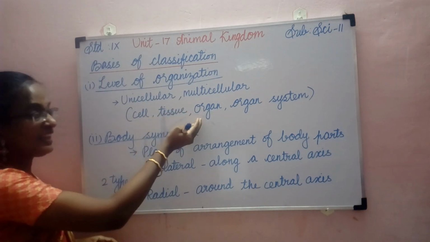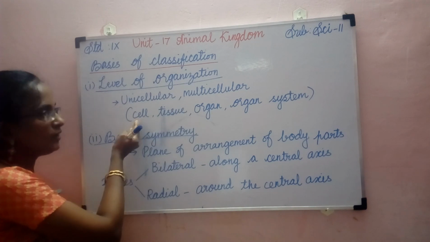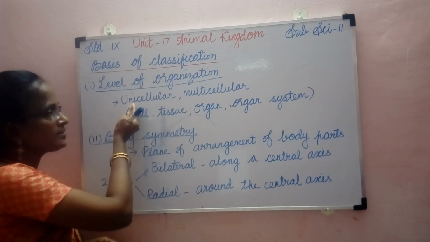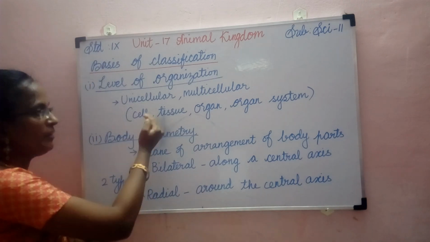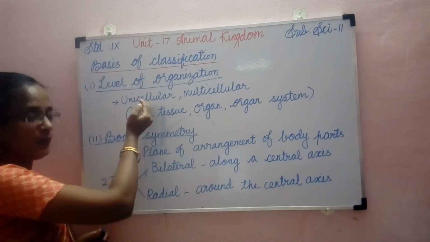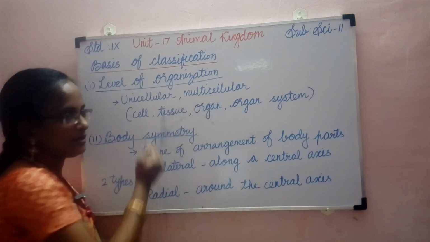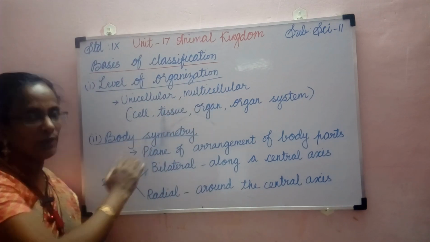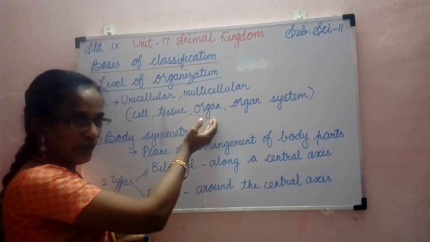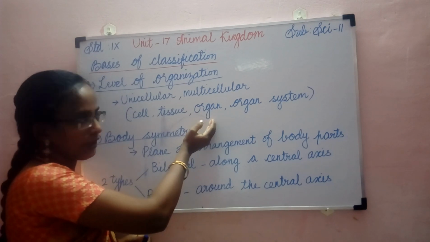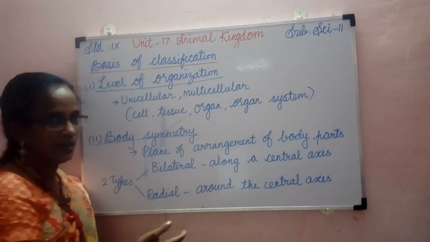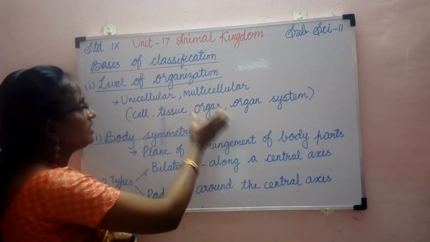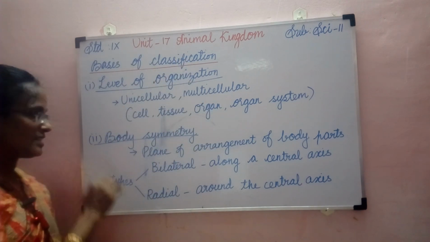So based on their level of organization, whether it is made of only one cell, unicellular means single celled organisms. So based on the number of cells, whether it is a unicellular or multicellular, whether the tissues are present or not, whether the organs are developed in that animal or not, whether the organ systems are well developed or partially developed. So based on this, the organisms are classified.